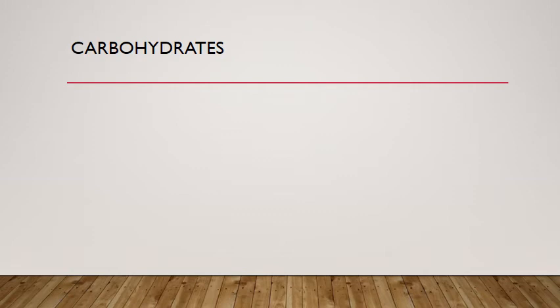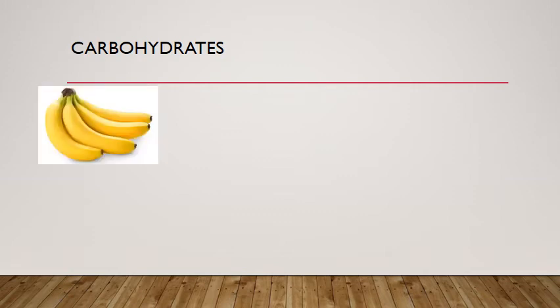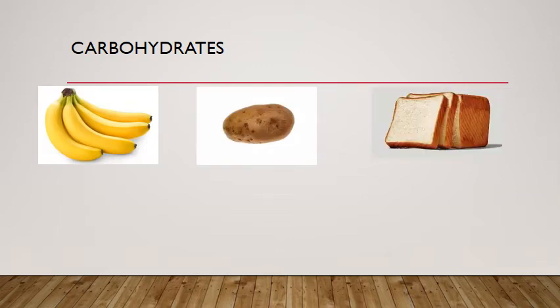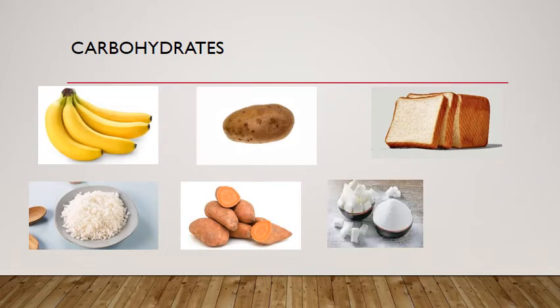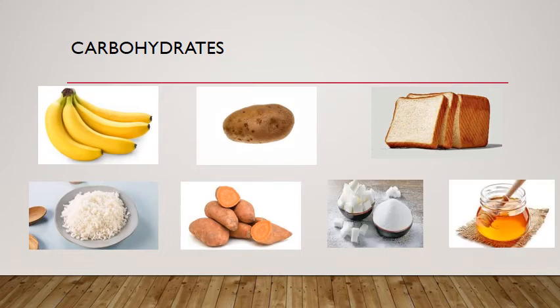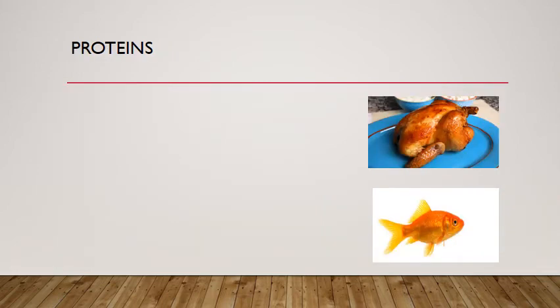Foods which have carbohydrates include banana, potato, bread, rice, sweet potato, sugar, and honey. These foods are good for health, and whenever we need energy for our body, they are very useful.